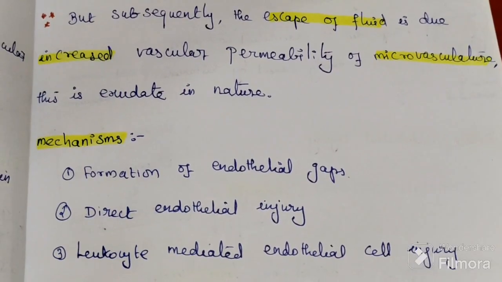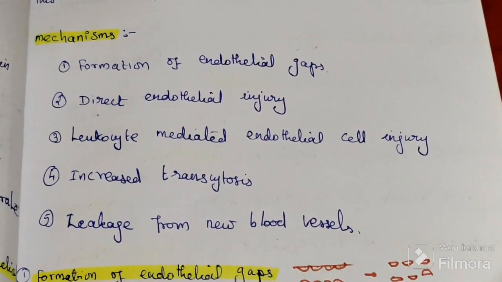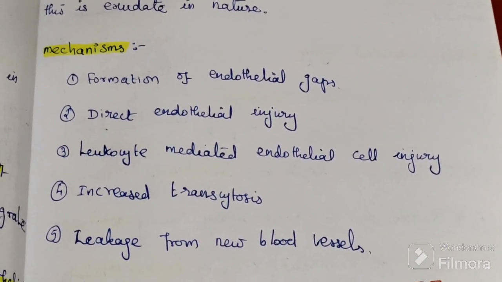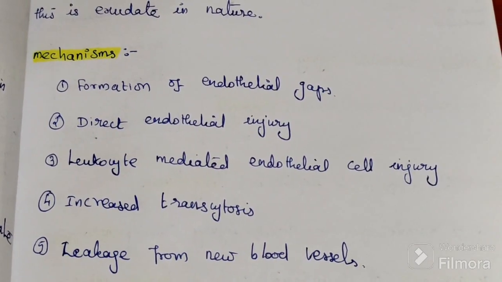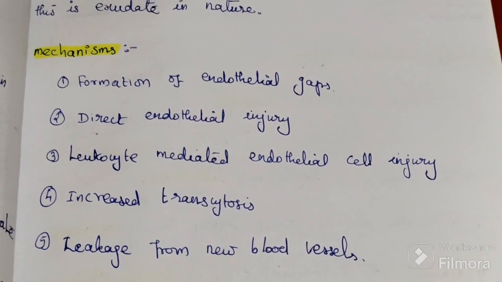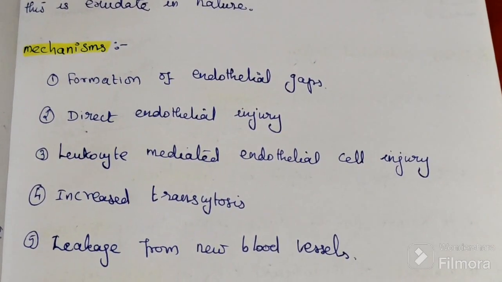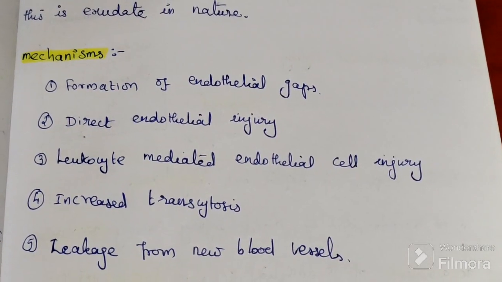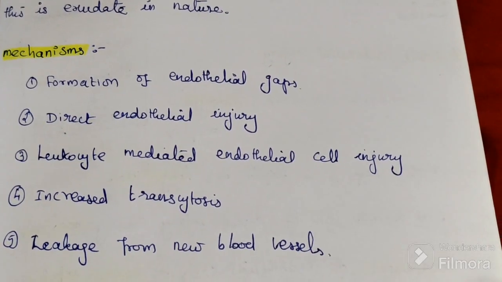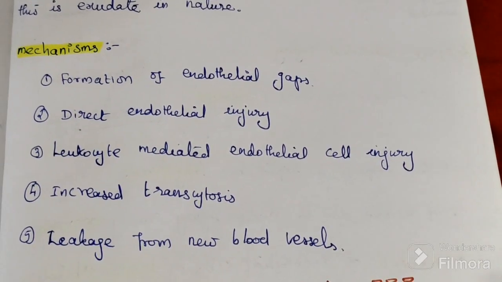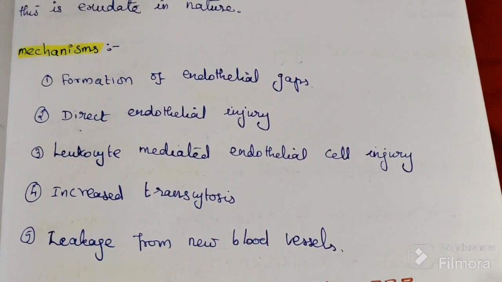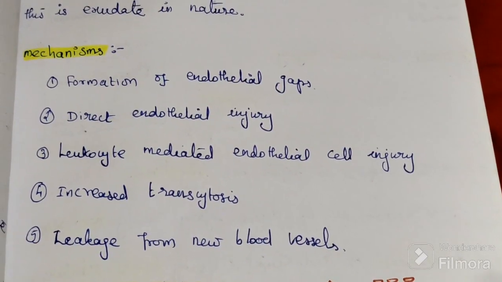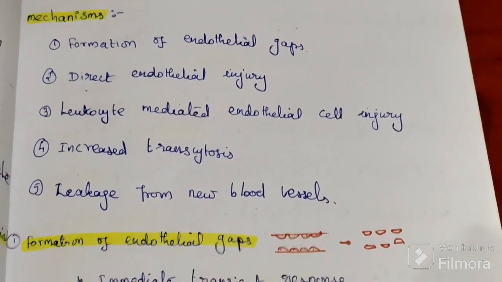So here there are five important mechanisms. Summary of this: five important mechanisms. First one is formation of endothelial gap. Second one is direct endothelial injury. Third one is leukocyte-mediated endothelial cell injury. Fourth one is increased transcytosis. Fifth one is leakage from new blood vessels. This is the mechanism.